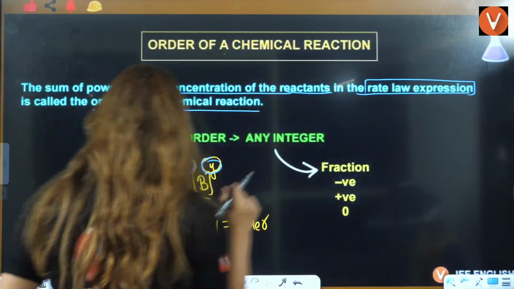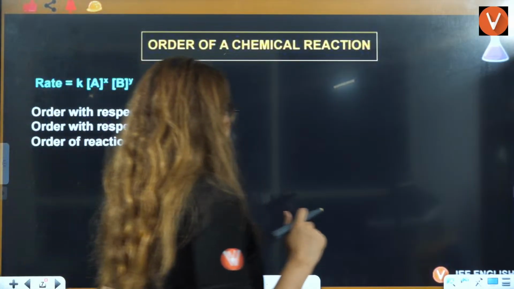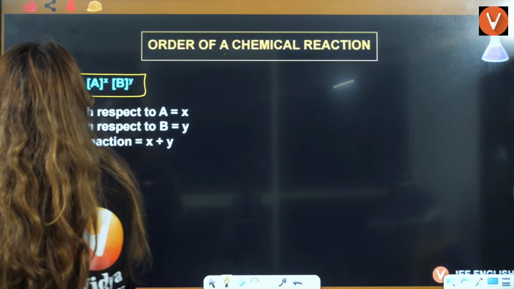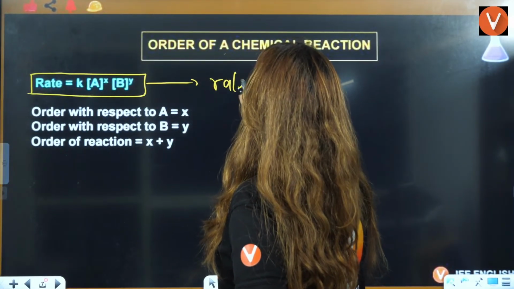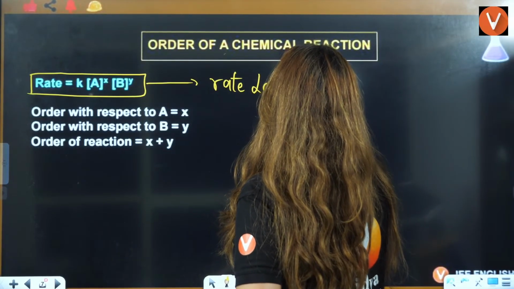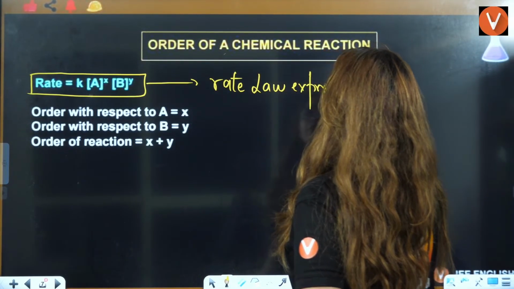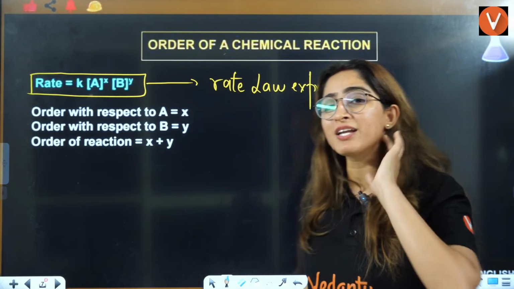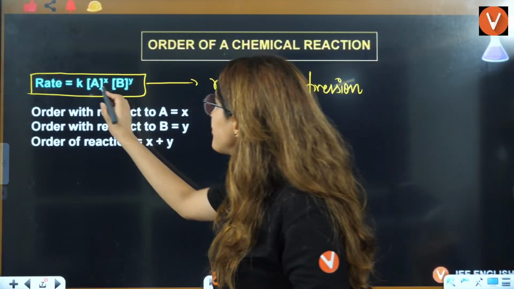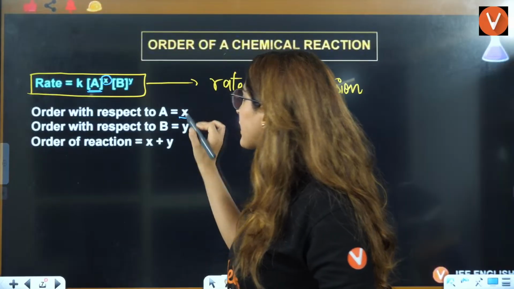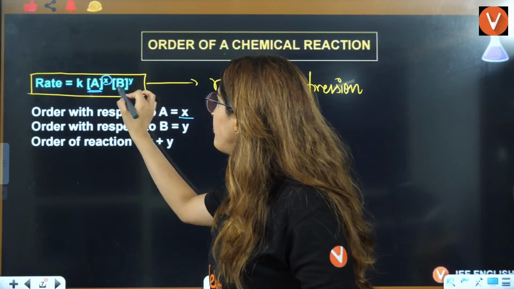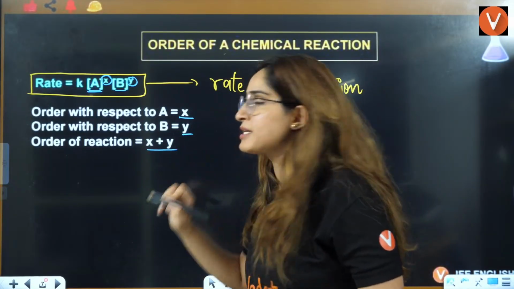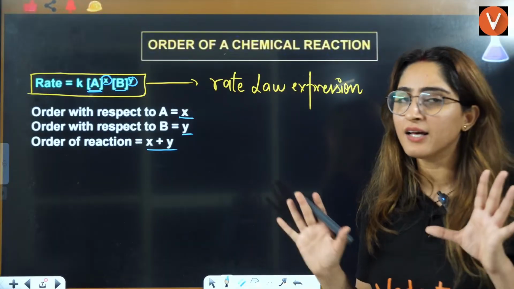Okay, then you have this rate law equation. This is called the rate law expression that we have discussed in the previous class. Now, if you ask, ma'am, what is the order with respect to A? With respect to A you have X here, so the order is X. With respect to B, the order is Y. The overall order of the reaction is going to be X plus Y.